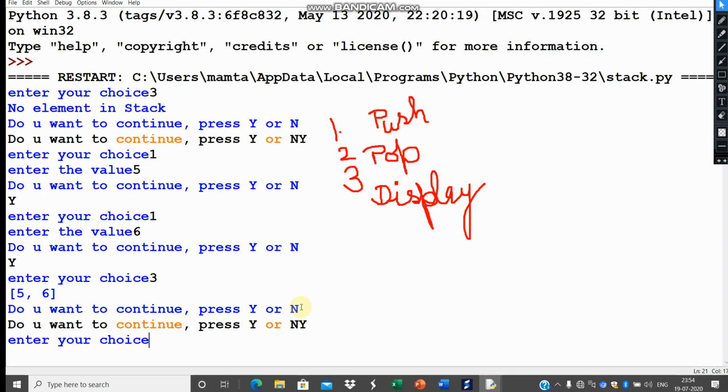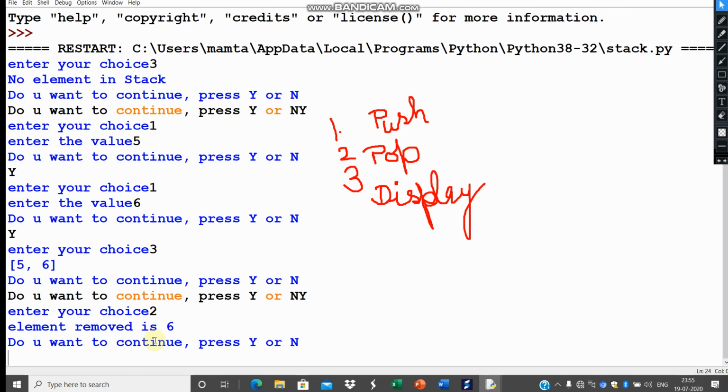Now I would like to remove the element, then I'm pressing 2. As you can see here, 5 and 6 were inserted. So the last element which was inserted was 6, so according to that, 6 is to be removed first. If I am removing, 5 will be left in the list or in the stack. I'm trying to pop. So you can see here, element removed is 6. Again I would like to continue.